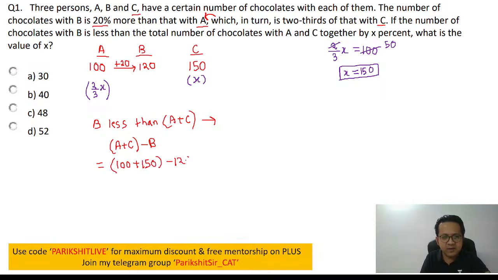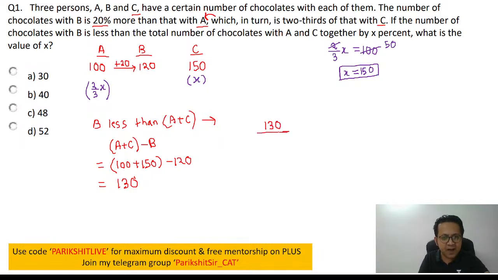B is 120. So can I say B is how much less than A plus C? B is 130 less than A plus C. You have to express 130 as a percentage, right? So how are you going to express 130 as a percentage?